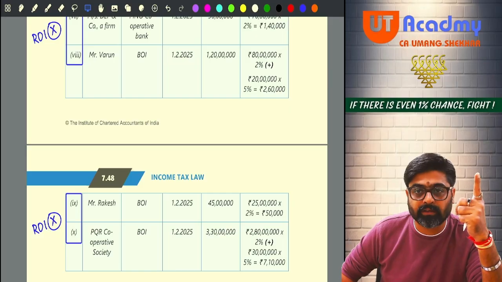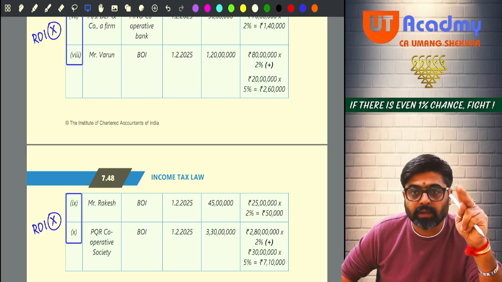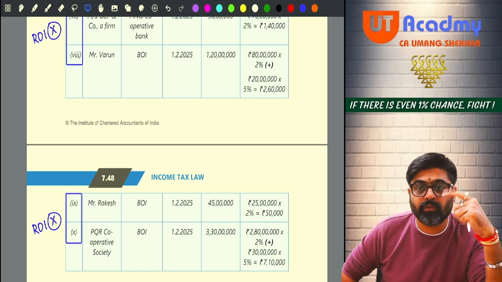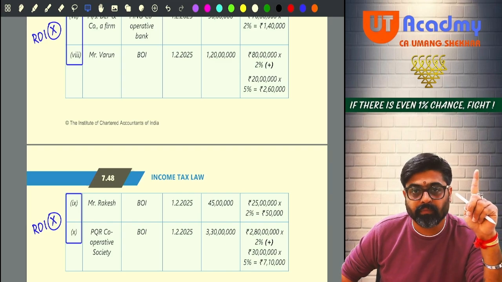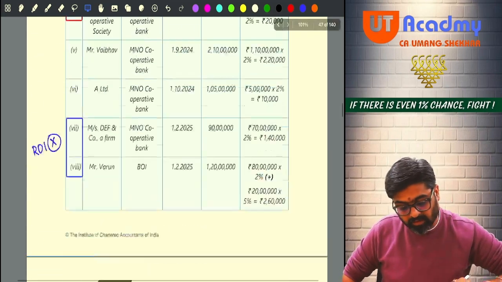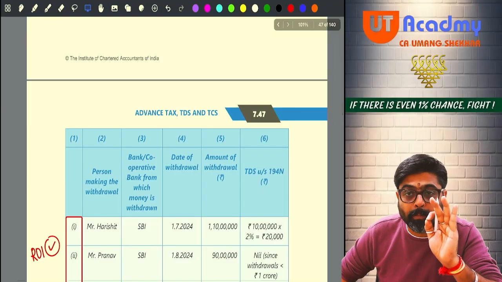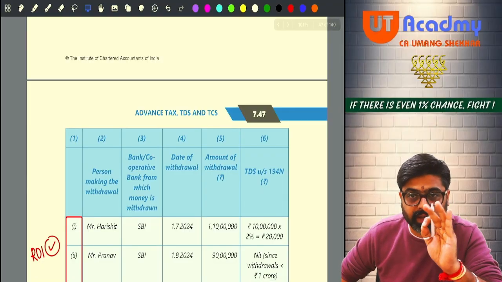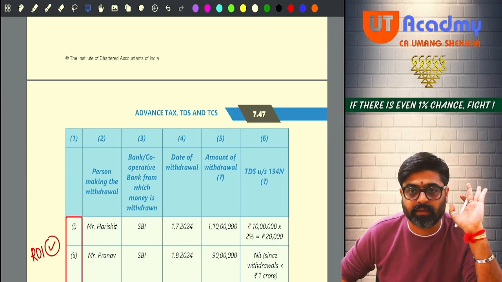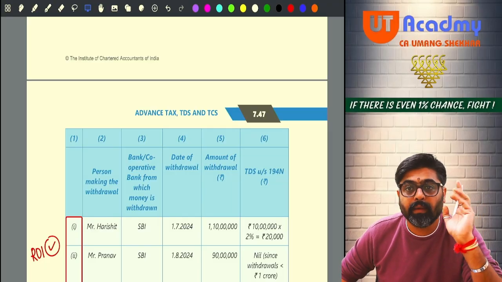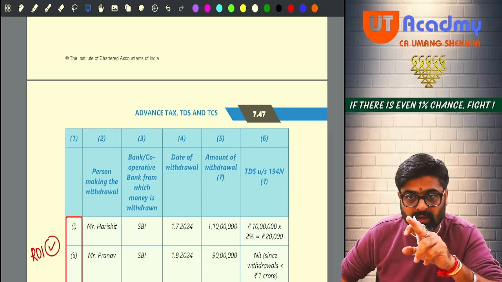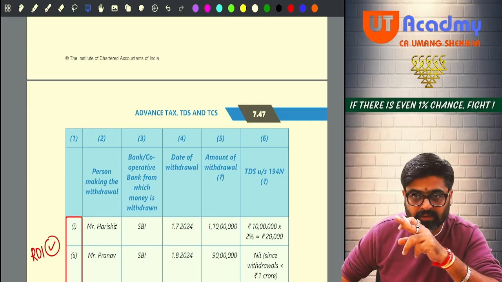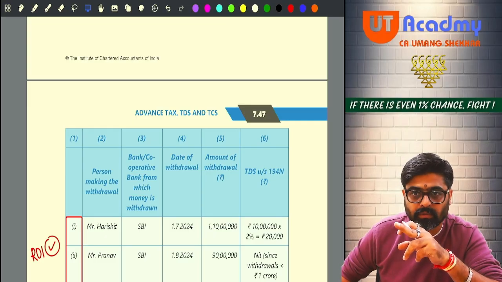Over and above 20 lakhs, it will be 2%. And over and above 1 CR, it will be 5%. Getting my point? So please see these examples properly. Any of these cases can come in your examination. Okay? Mark these examples important right now, please.